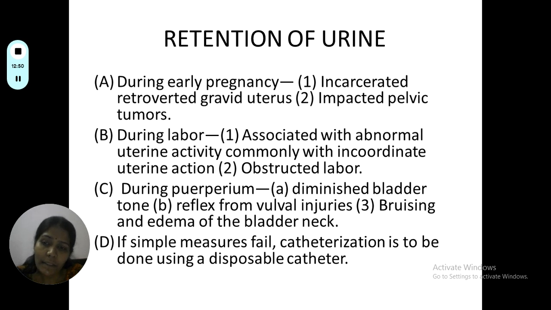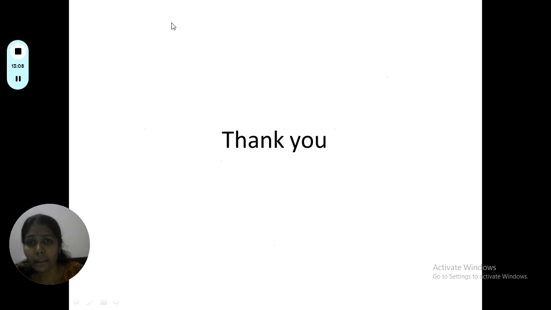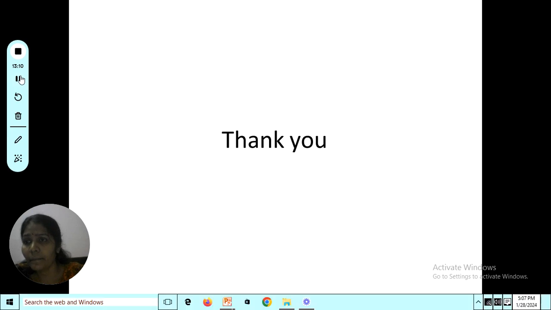So what we should do is encourage the patient to void. Encourage them to pass urine, and if they are not able to pass urine by 6 hours, it would be better to empty the bladder by catheterization. If the simple measures fail, then catheterization is to be done using a disposable catheter to drain the urine.